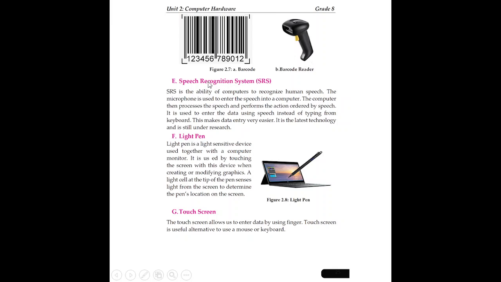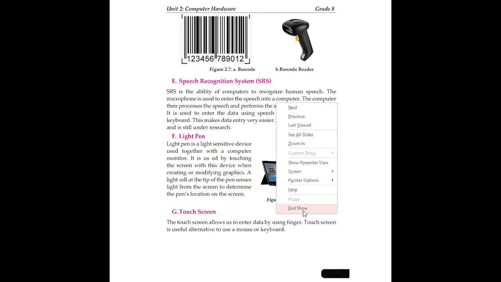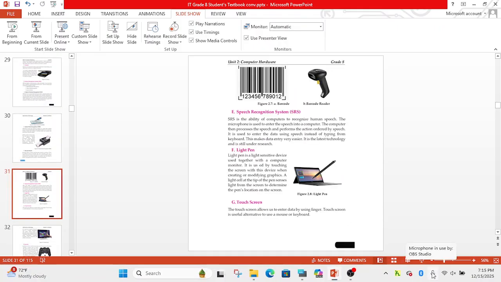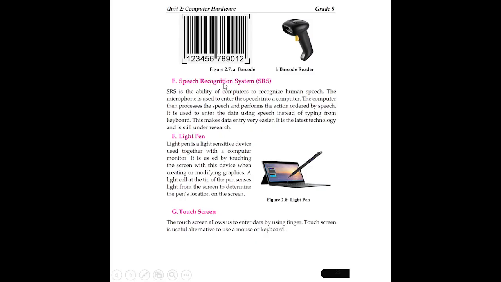The other input device is the speech recognition system. As the name implies, it understands speech, or voice recognition. The speech recognition system gives computers the ability to recognize human speech, which is then input to the computer system. The microphone is used to enter the speech into the computer. Now I am recording, using the computer microphone. Therefore, it is an input device. It is recording and inputting my voice, my speech.